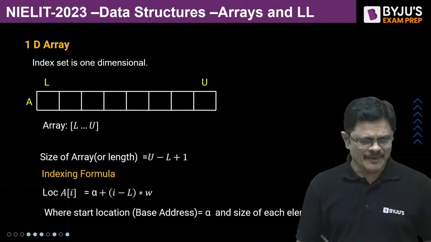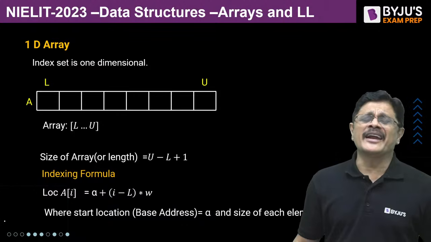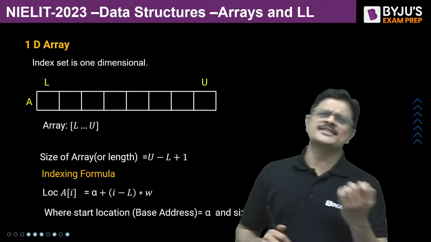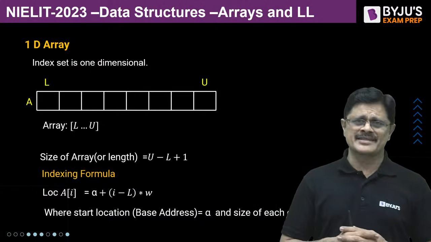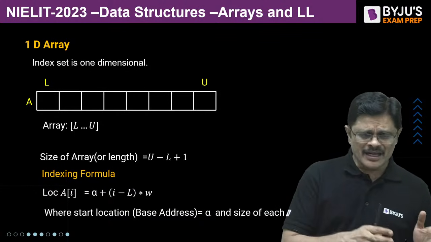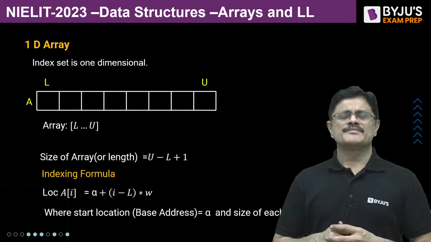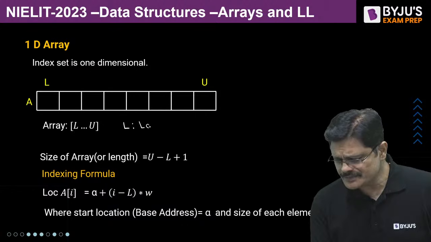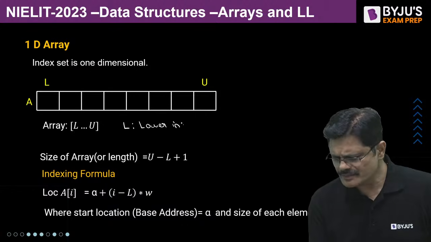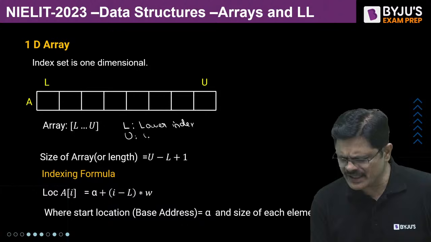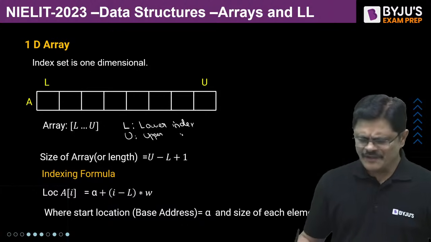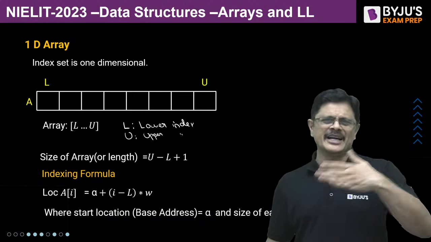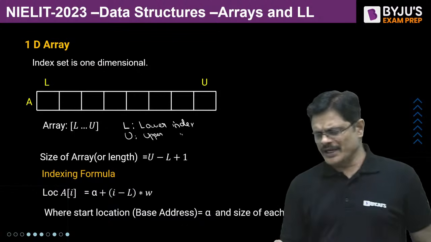Generally a C array starts with index 0, but in general the indexing may start from L and go up to U, where L is the lower index and U is the upper index. The size of the array is upper bound minus lower bound plus 1, that is, U minus L plus 1.